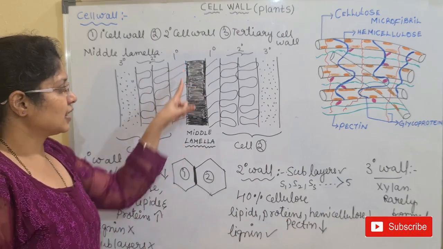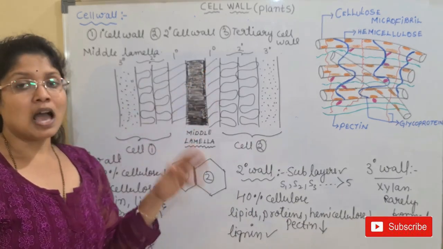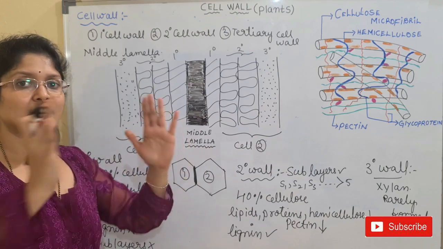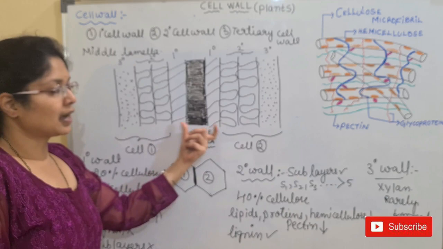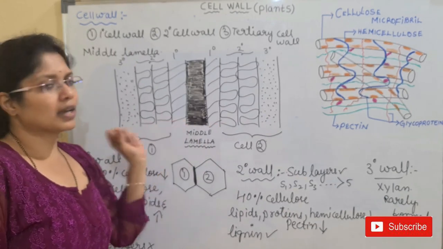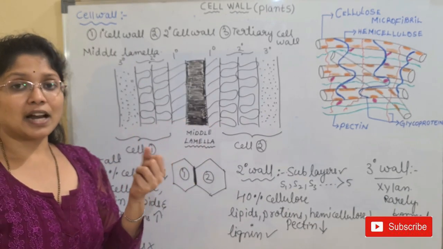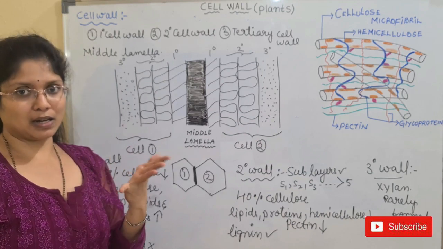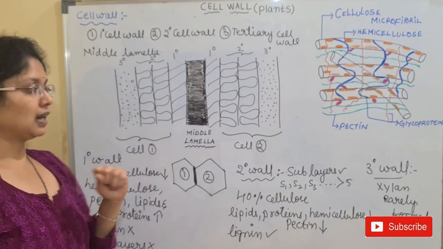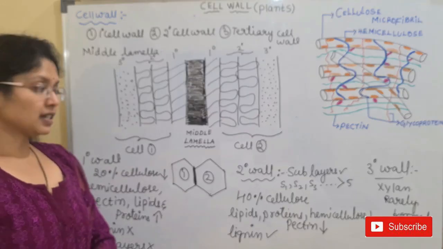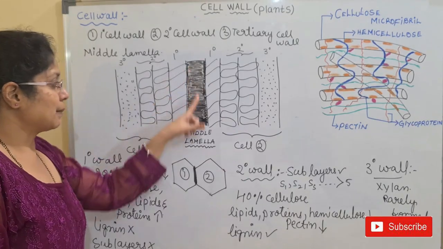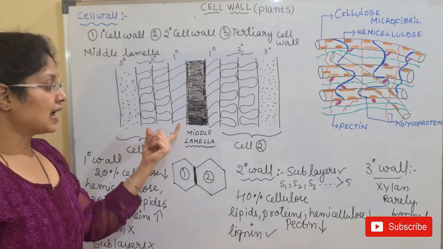Because we can't see or distinguish this primary wall, as it is completely fused with the middle lamella. So you cannot observe the primary wall of either of the cells. Both the cells, you cannot see this primary wall, and you can see a compound middle lamella. You will observe a thick middle lamella which is fused with the primary wall. So you can observe this difference when this middle lamella is dissolved, then you can clearly